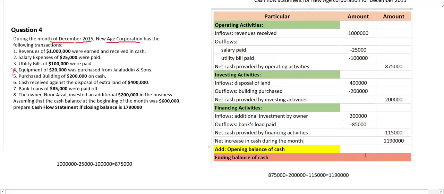To this one, we have to add the opening balance of cash. How much is opening balance of cash? Opening balance of cash is equal to 6 lakh, right?